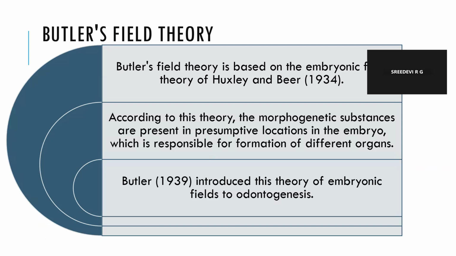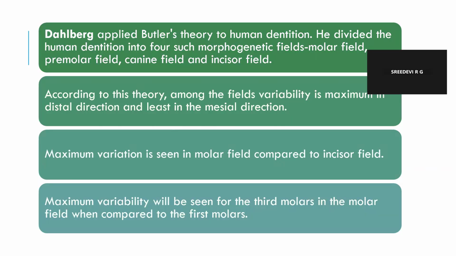Now, coming to the very important topic, that is Butler's field theory. So, what is Butler's field theory? It's based on the embryonic field theory of Huxley and Beer, which was proposed in the year 1934. According to this theory, the morphogenetic substances are present in presumptive locations in the embryo, which are responsible for formation of different organs. Butler, in the year 1939, introduced this theory of embryonic fields to odontogenesis.